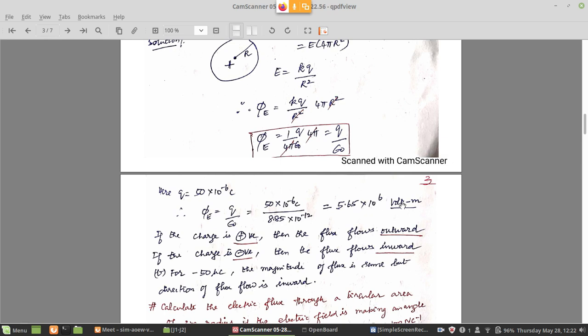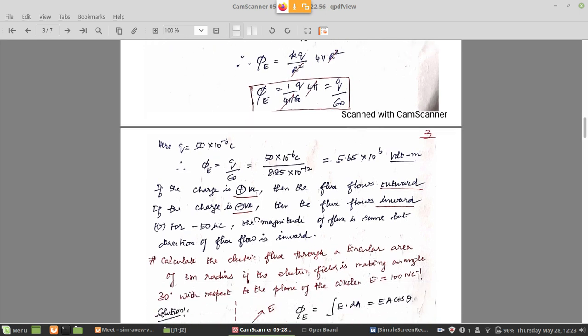The unit for flux we can write in different units, because from Newton's law also, from Coulomb's law also, you can write units, but I am writing here voltmeter. Voltmeter is one such unit, because in terms of electric field also I told it is volt per meter. Flux can be defined therefore as electric field into area, right? So it is volt per meter into meter square, so it will become voltmeter. But you will see in some other problems some other units also, right?